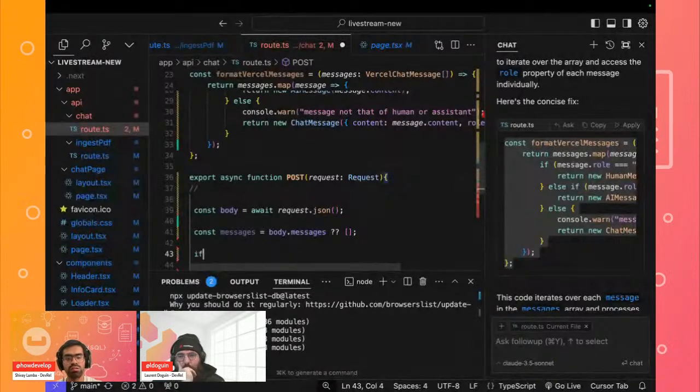And then we can also have an if condition for the case that there is no message already existing, like if you are sending an empty message.